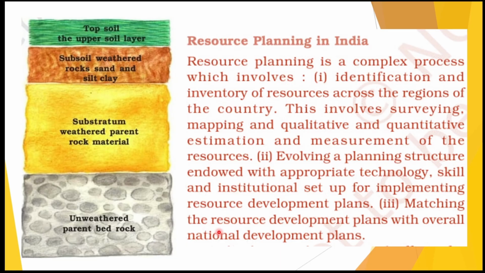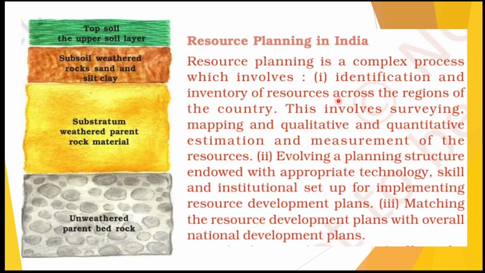So Gandhiji has given one quote here. He told that resources are available in our nature for everyone's need, but they are not available for everyone's greed. So we amply have the resources if we properly and judiciously use it. If we are greedy about particular resource, then we cannot satisfy our needs. So what's the solution for this then? As the resources are not distributed properly, we need to at least plan them properly and use.